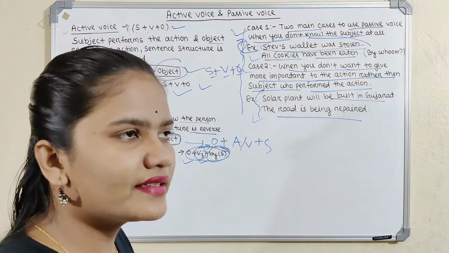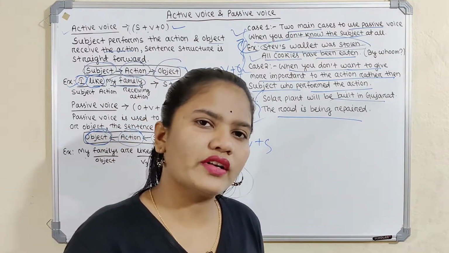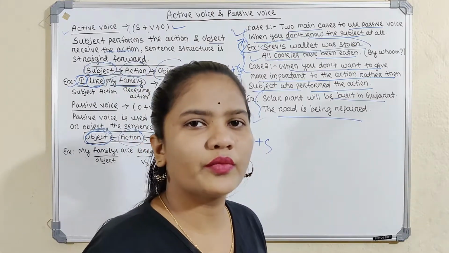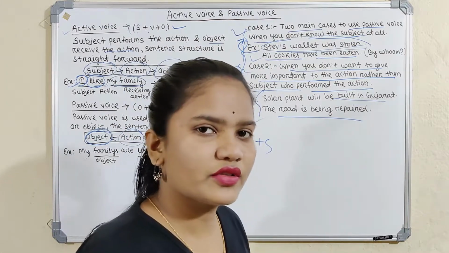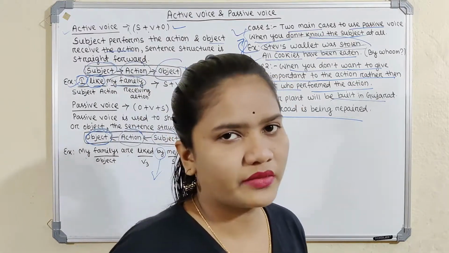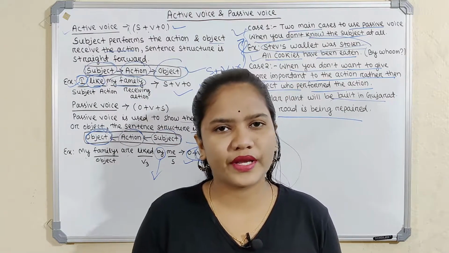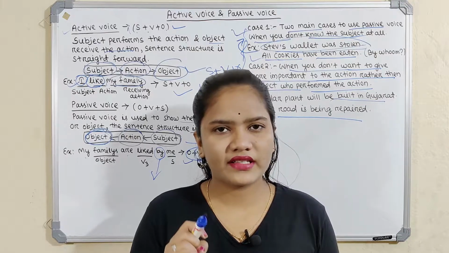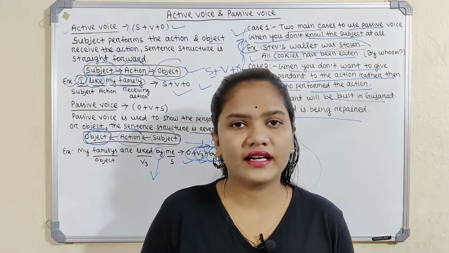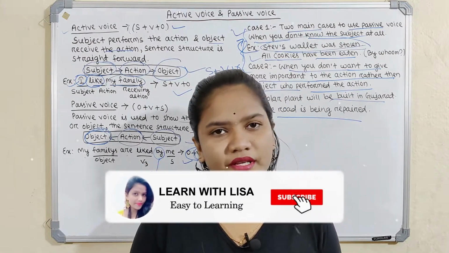So in these two cases we can use the passive voice. The first case is when we don't know the subject. The other case is when the subject is not given importance. That is all about the introduction to active and passive voice. Tomorrow we will discuss how to convert active voice to passive voice, based on the tenses. Today's lesson is very important, so you have to remember all of it.